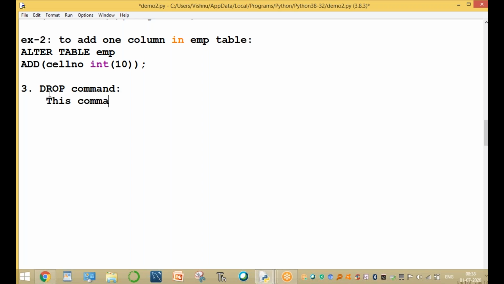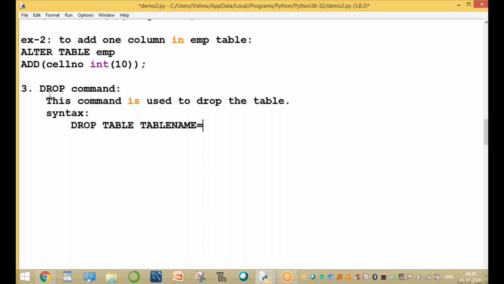This command is used to drop the table, drop the complete table. The syntax, what is the main syntax? Drop table name. Drop table, then the name of the table. Simple, very easy. Okay, first one to drop the table. How to drop a table? The table is student. To drop the student table.